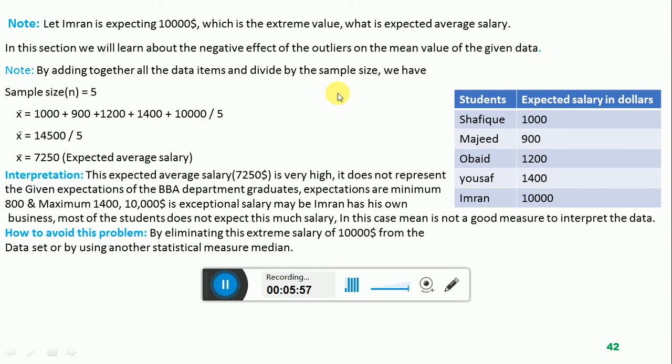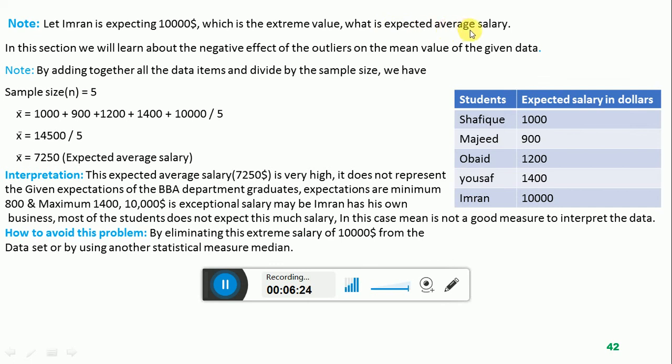Now we are recalculating the mean value, the average value, for this second data table, to see what happens to the average value if there is a large or small value, an outlier, in the data set. Let Imran be expecting a $10,000 salary, which is the extreme value, the outlier of the data set.